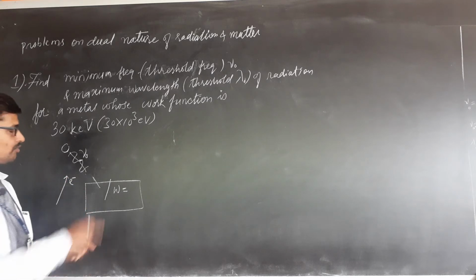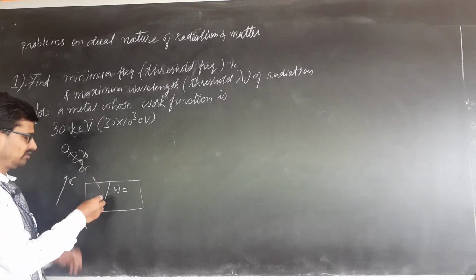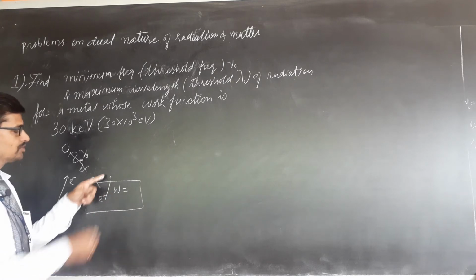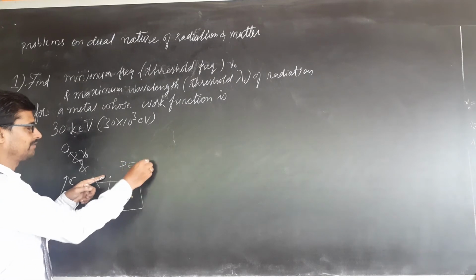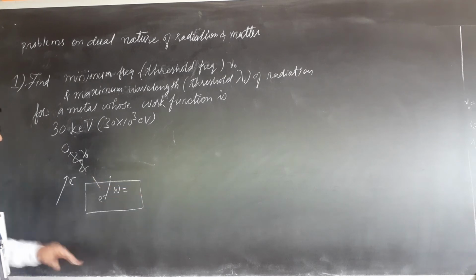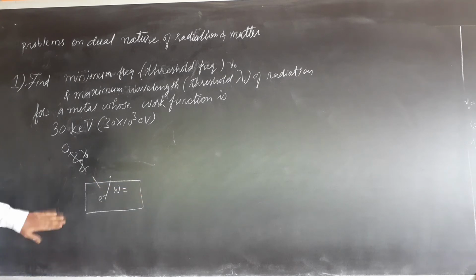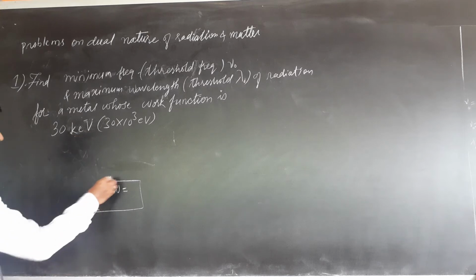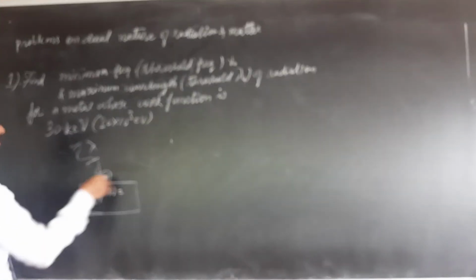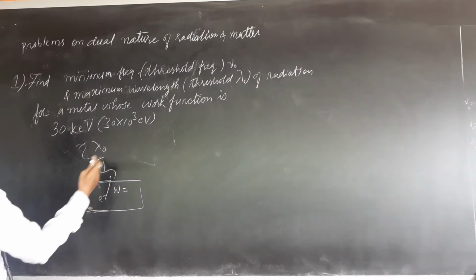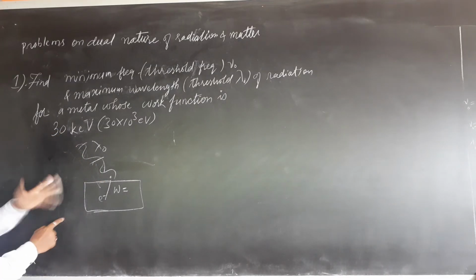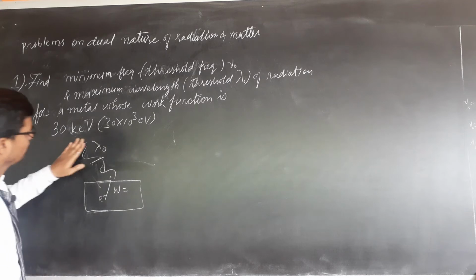Photoelectric effect takes place means what? This radiation should fall or any other external energy. Electron should come out. If it comes out, then photoelectric effect. If electron doesn't come, photoelectric effect is not taking place. Now see here, very simple. This is threshold frequency. What is threshold wavelength? It is maximum wavelength of the incident light above which photoelectric effect does not take place. This has been already explained.